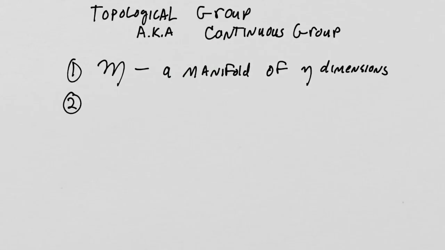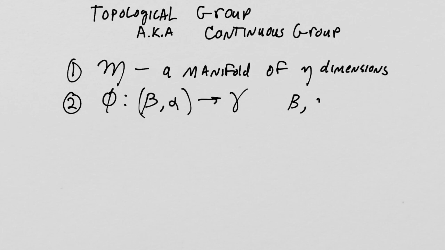Because Gilmore wants to use phi as the second big important thing a topological group must have, which is a map from two members of the manifold, say beta and alpha, to another member of the manifold called gamma, right? So beta, alpha, and gamma are all members of the manifold. This, of course, is the group operation, right?